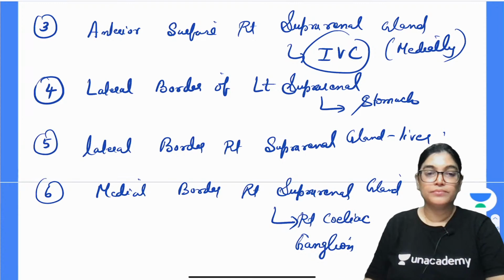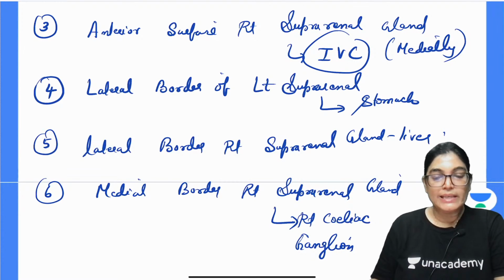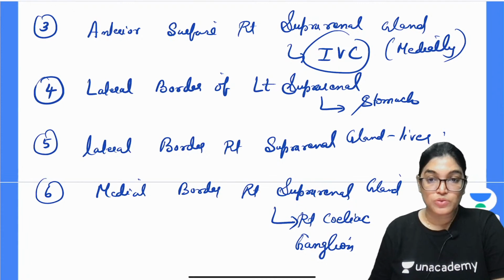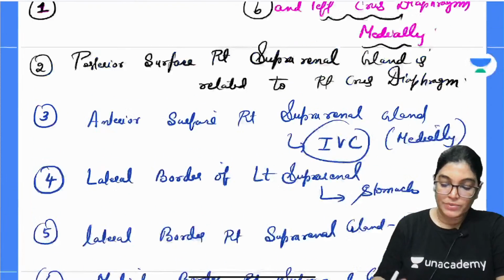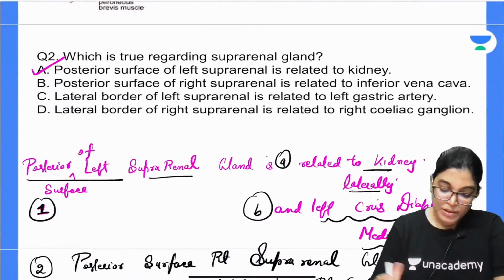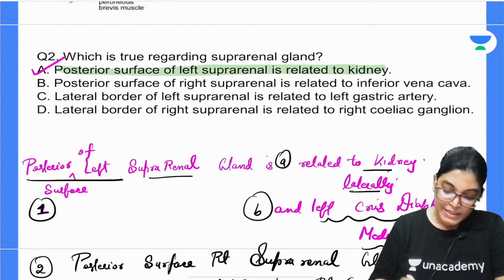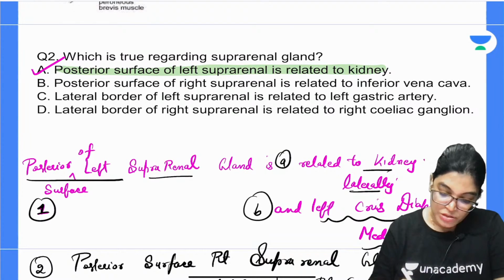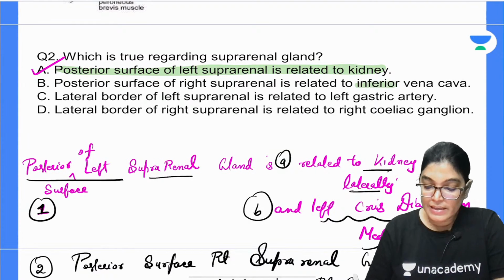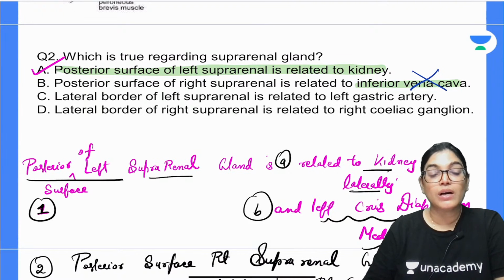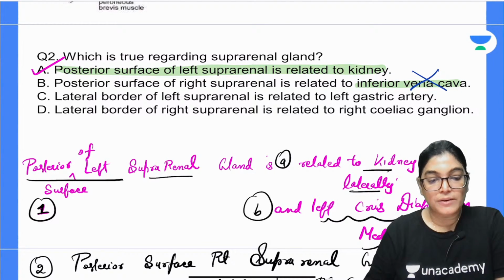So got it? So these are the important relations which have been shown to you. This is the important relation. So I would also like to show you a diagram for it. All the important information. So here you can clearly see posterior surface of the left suprarenal gland related to kidney is clearly right. Posterior surface of right suprarenal is related to inferior vena cava is approximately, it's wrong. Inferior vena cava lies on the medial aspect. If we see the inferior vena cava, it is lying in relation of right suprarenal gland anteromedially.